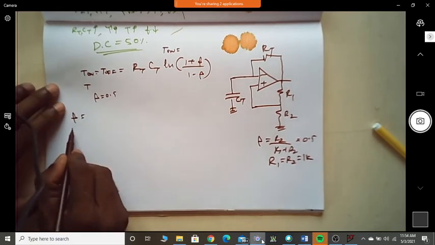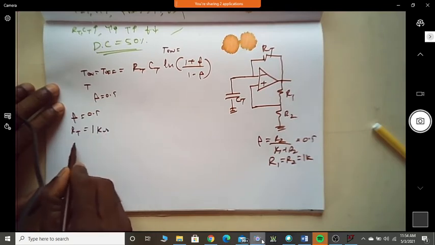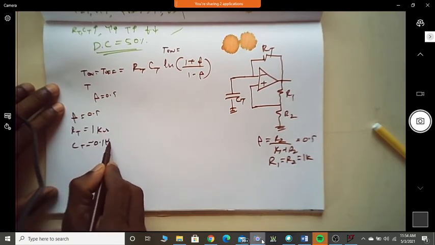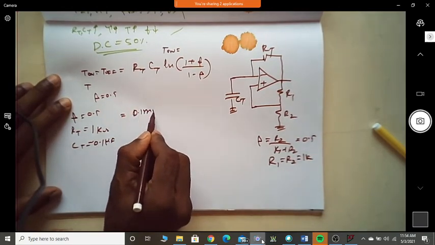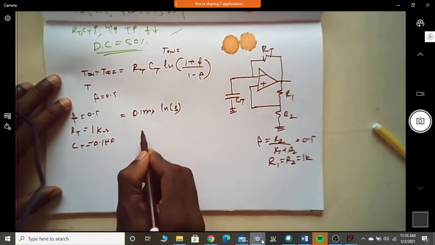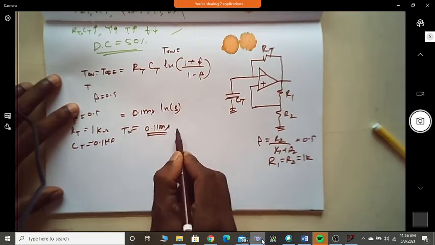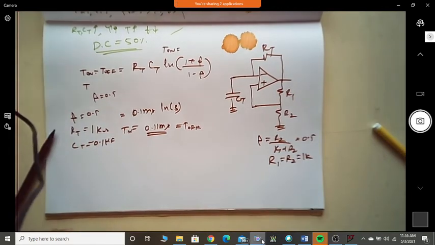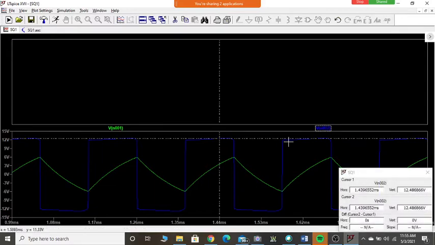Okay, then what is RT CT? RT, I think we have taken it as 1 kilo ohm, CT is 0.1 microfarad. Can somebody give me what is 0.1 millisecond multiplied by ln of 3? Ln of 3 is 1.1. Is it 0.11 millisecond? T on is equal to T off. I can actually verify here.